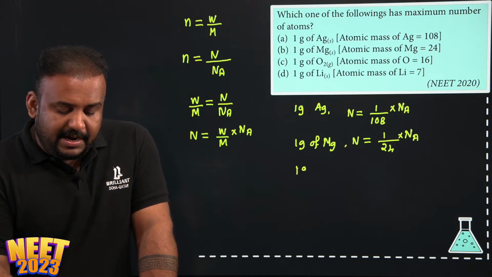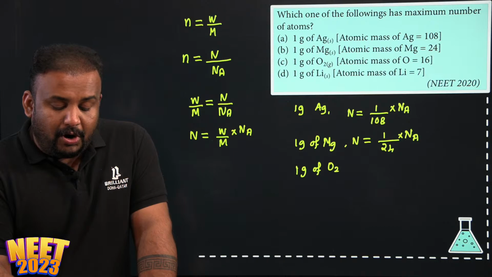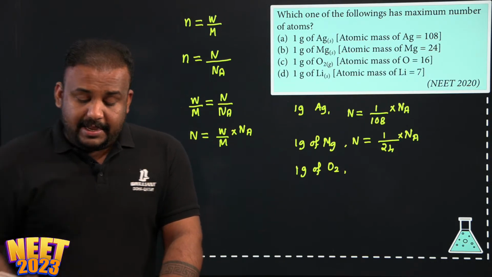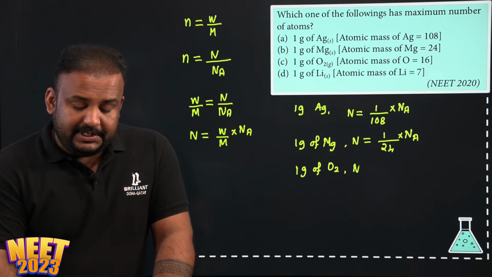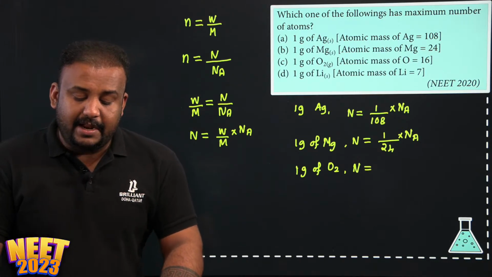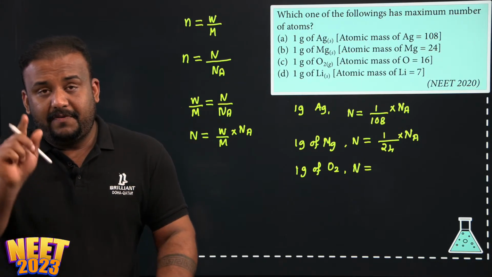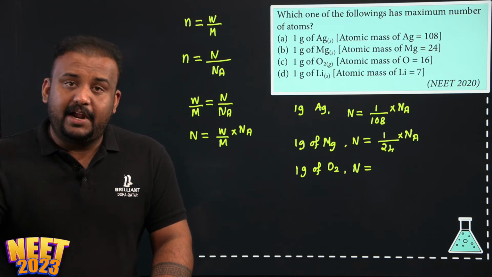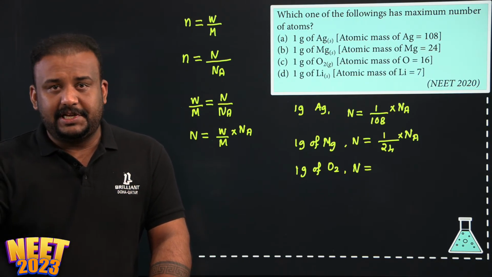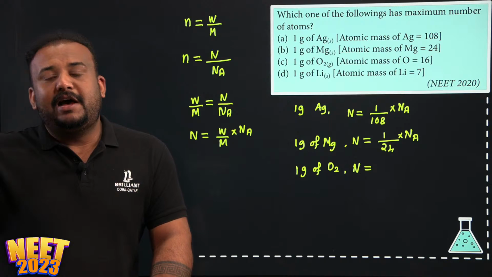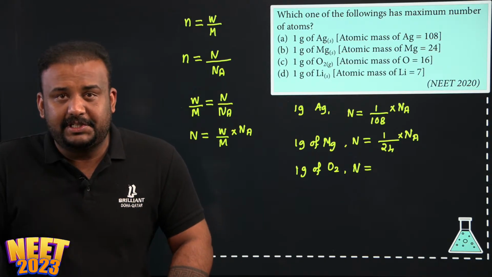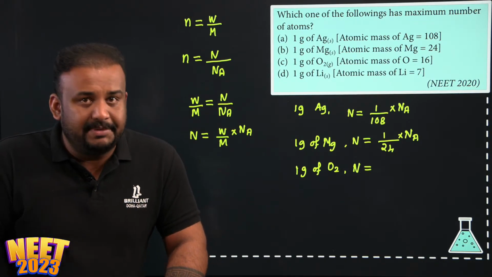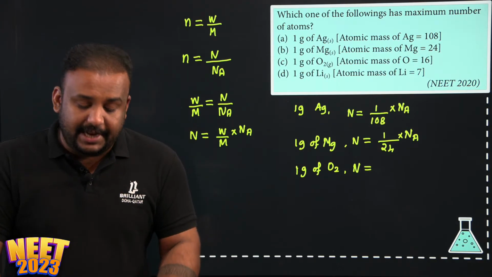Then we have 1 gram of oxygen molecule. Here you need to be careful, because 1 mole of oxygen molecule will have Avogadro number of molecules of oxygen, or 2 times Avogadro number of atoms of oxygen, because oxygen is not a monoatomic species, it is a diatomic species, correct?